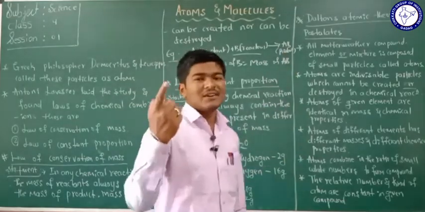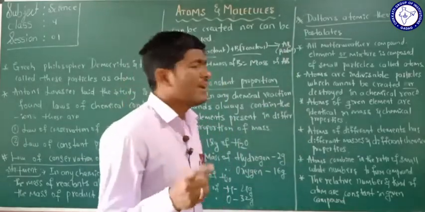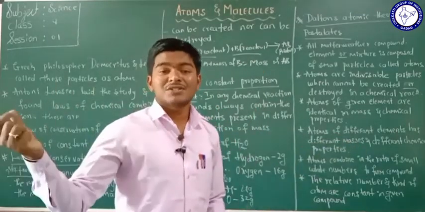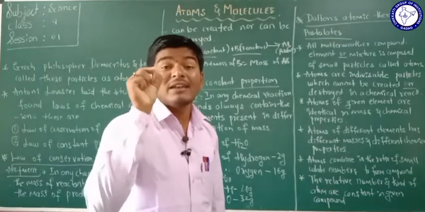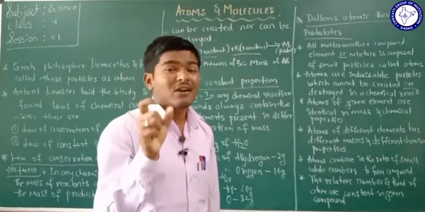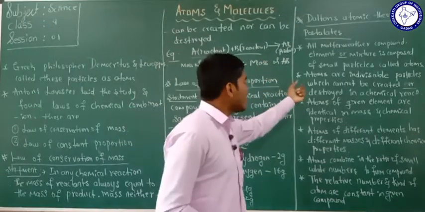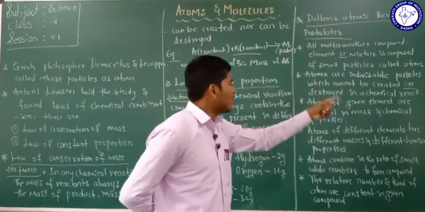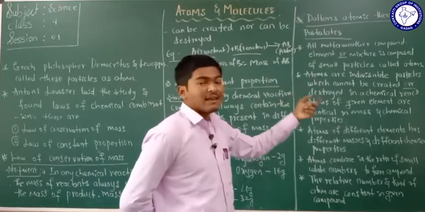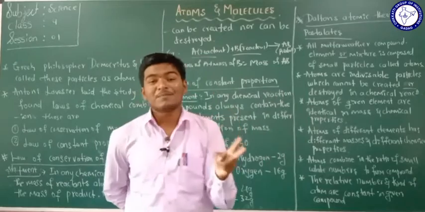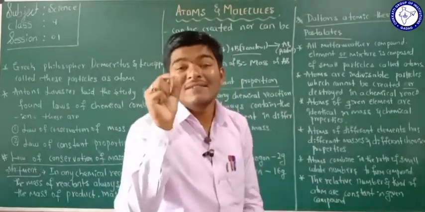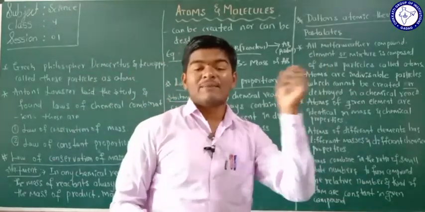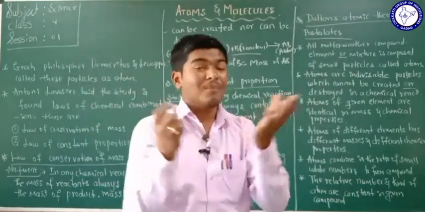What is the first postulate of Dalton's atomic theory? All matter, whether element, compound or mixture, is made up of small indivisible particles called atoms. The second postulate: atoms are indivisible particles which cannot be created or destroyed in a chemical reaction. Atoms are the last step of division; they cannot be divided further.